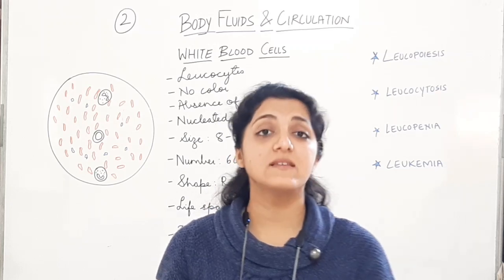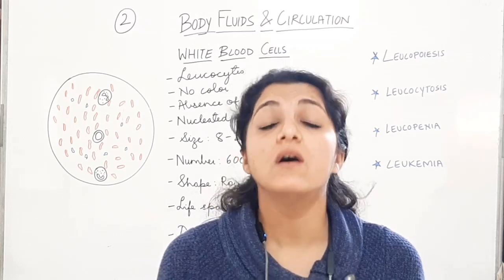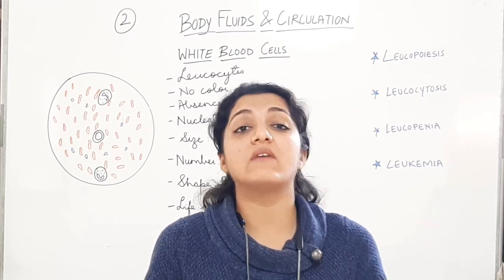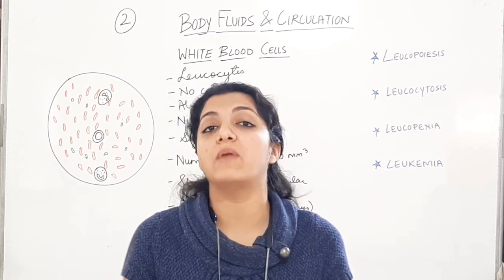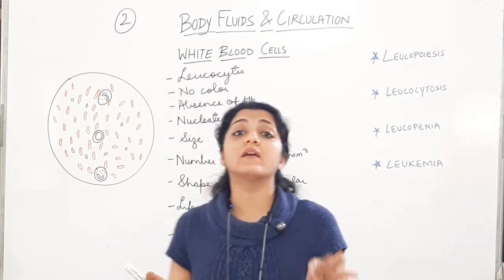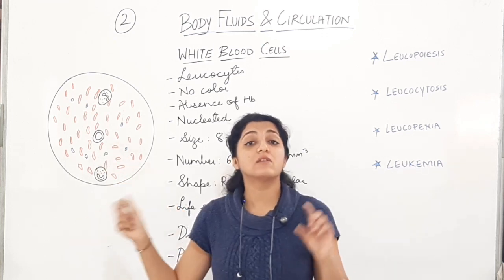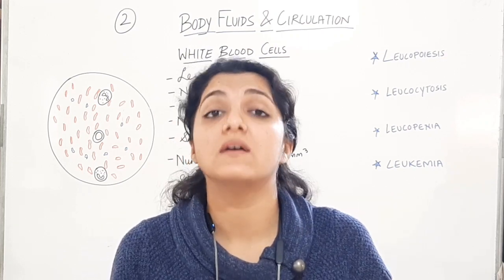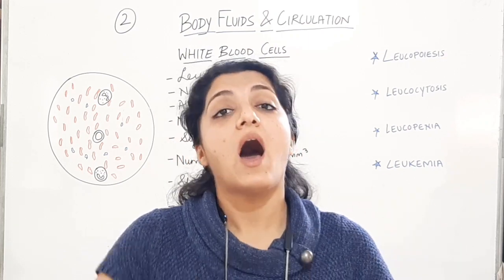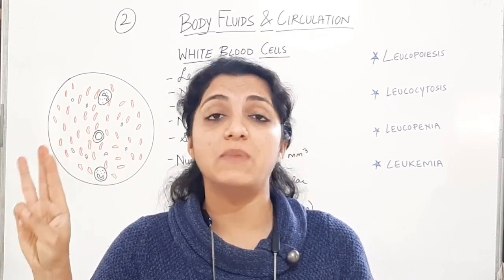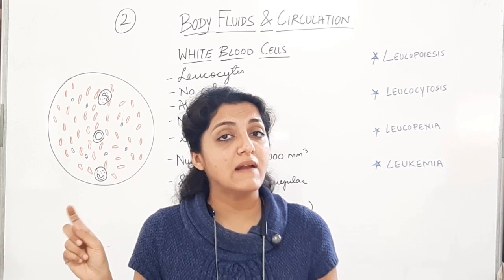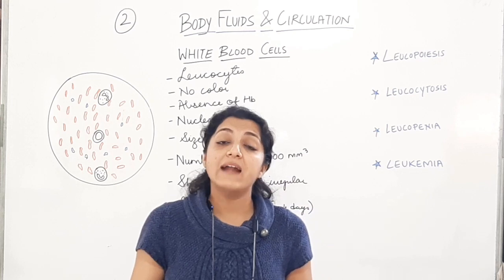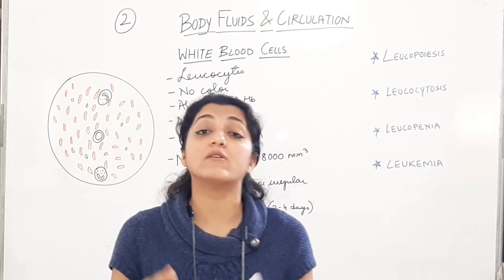Okay, so students, in the last lecture, we have discussed about blood. We have discussed the components of blood. Amongst them, we have discussed about plasma and about RBCs, that is the red blood cells. We are left with remaining about WBCs, that is the white blood cells, and the platelets. We had seen that the cellular components of blood are red blood cells, white blood cells and the platelets. Alright, so we've discussed about the red blood cells. Today we are going to discuss about the white blood cells, that is the WBCs and the platelets, and we will move on to blood groups.